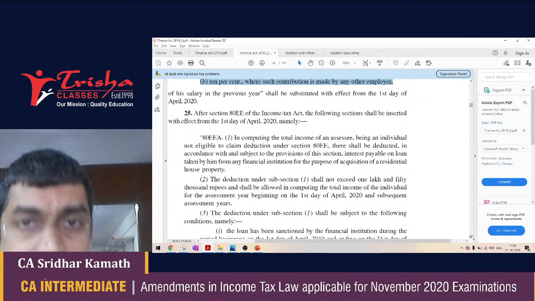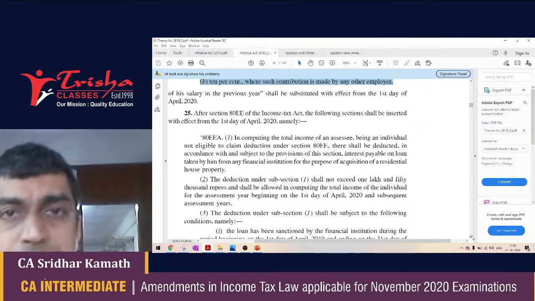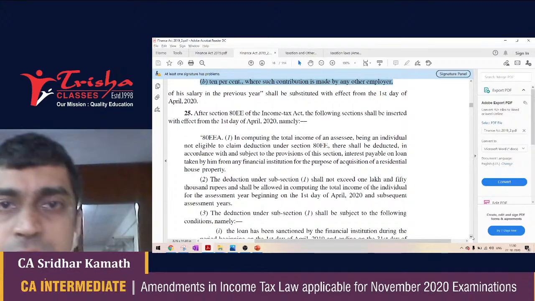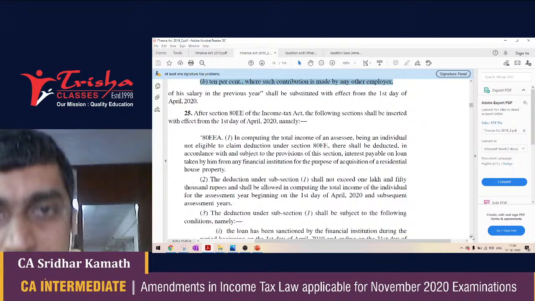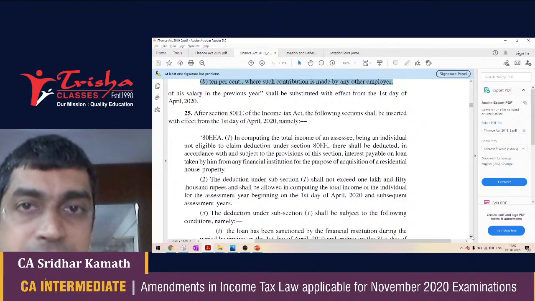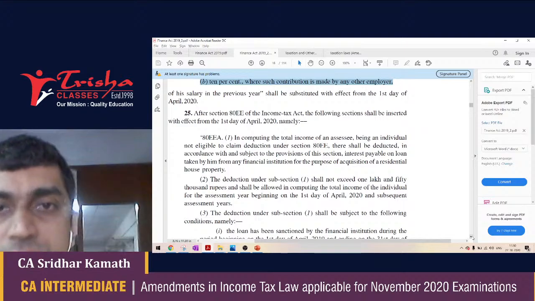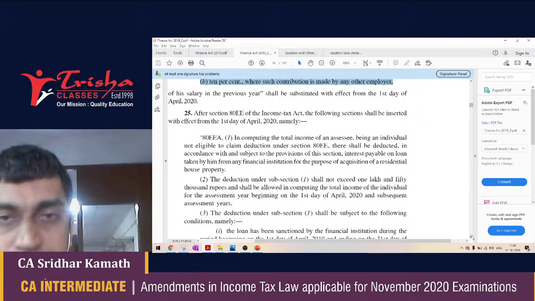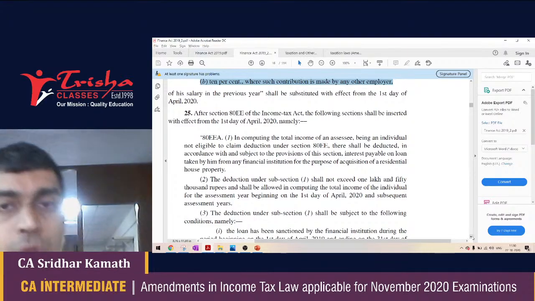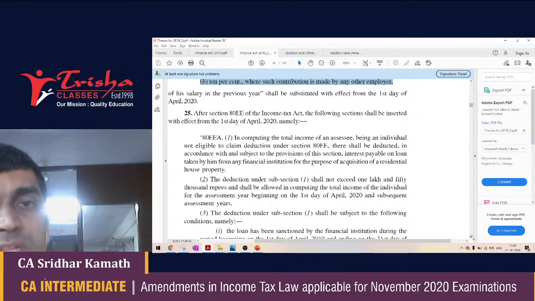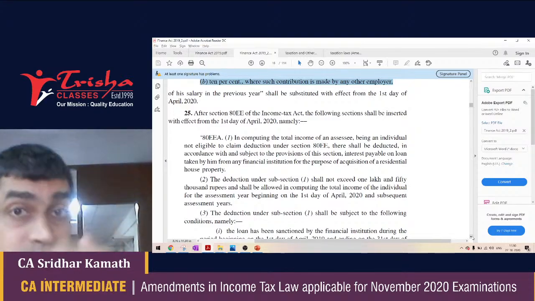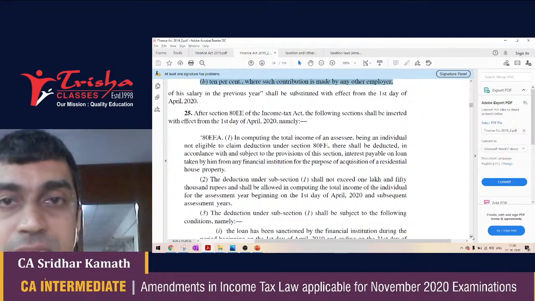80EEA talks about interest on housing loan. 80EEA says if you have a housing loan and there is interest on this housing loan, under 80EEA in Chapter 6A you will get a deduction of 1,50,000 of such interest. The bottom line is that if you have a housing loan on which you have paid interest during the year, you will get a deduction of that interest subject to a maximum of 1,50,000. There are of course a lot of conditions associated with 80EEA.